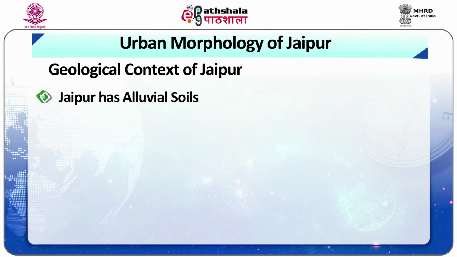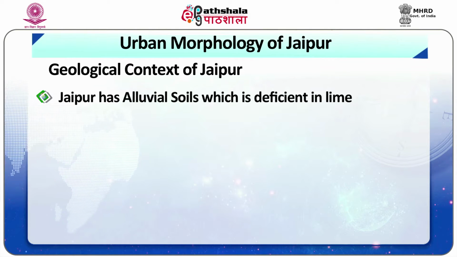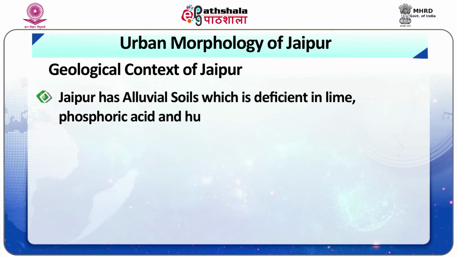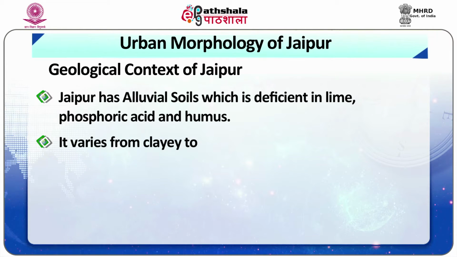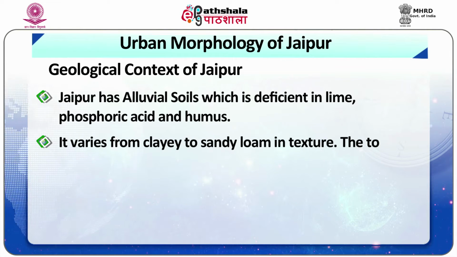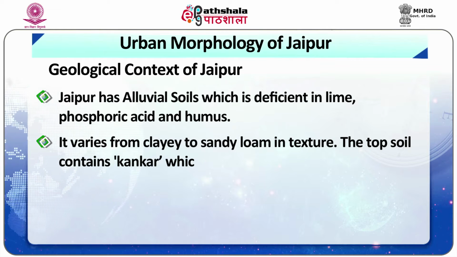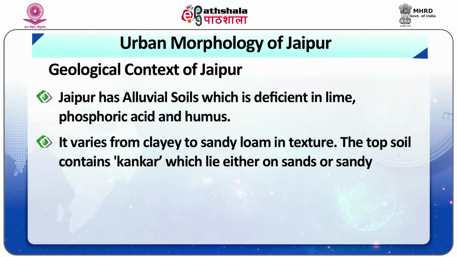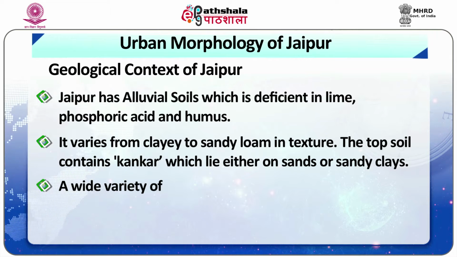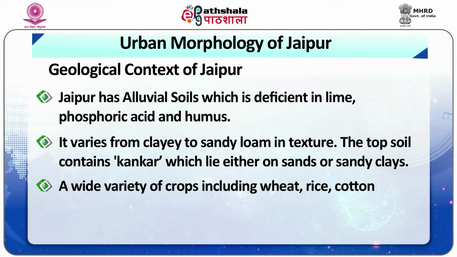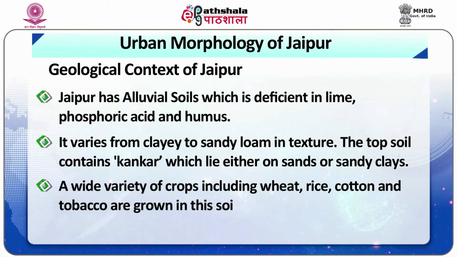Jaipur has alluvial soils, which are deficient in lime, phosphoric acid and humus. They vary from clay to sandy loam in texture. The topsoil contains kankar, which lies either on sands or sandy clays. A wide variety of crops including wheat, rice, cotton and tobacco are grown in this soil.